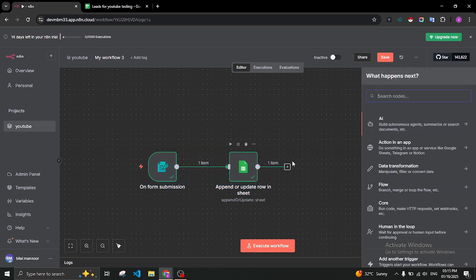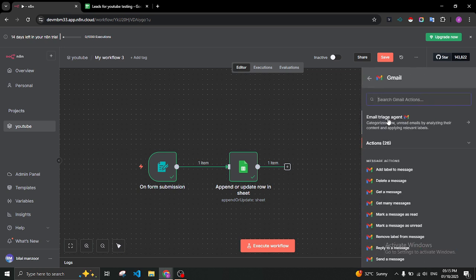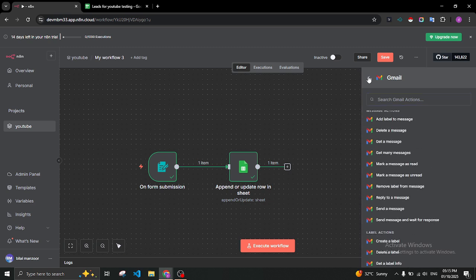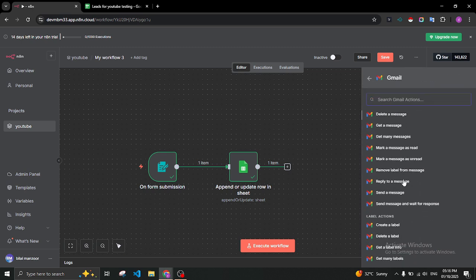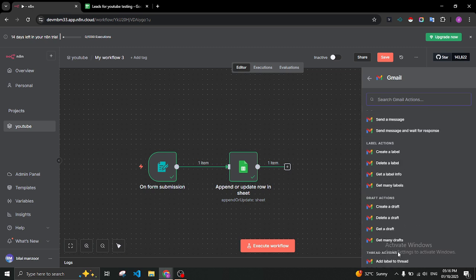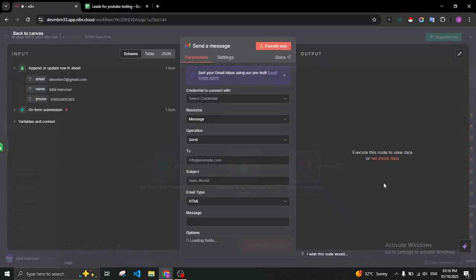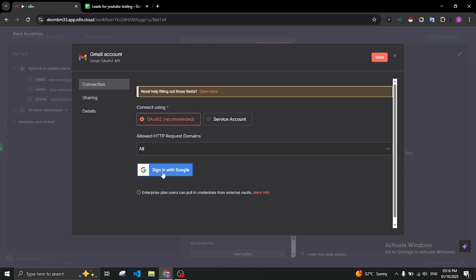And one thing, if you want to add a notification, and do one thing for testing, and if we want to get an email whenever our lead is generated, for this purpose we will use the email node right here. Here you can select the Gmail node, and there are many different email nodes, but we need the send a message email node.